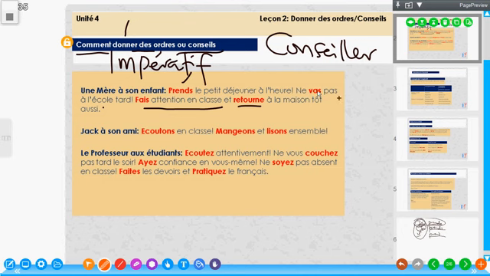Now let's proceed. Prends le petit déjeuner à l'heure. Take your breakfast on time. Now this could be an advice or an order. Ne va pas à l'école tard. This is from the verb aller. Je vais, tu vas. But the va here does not have tu. It does not have the pronoun. So it means do not go to school late.